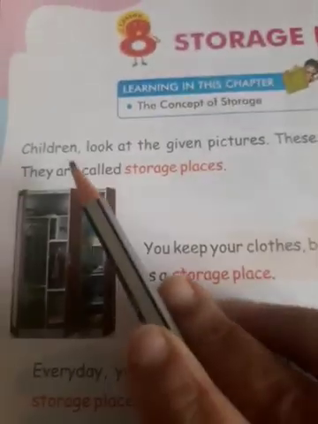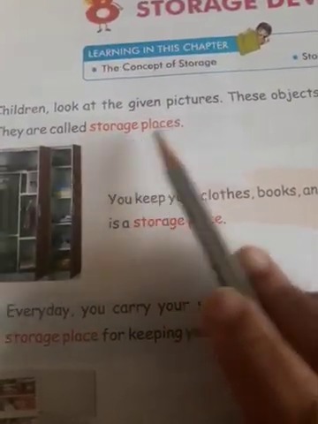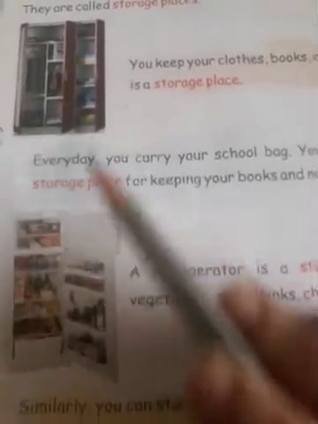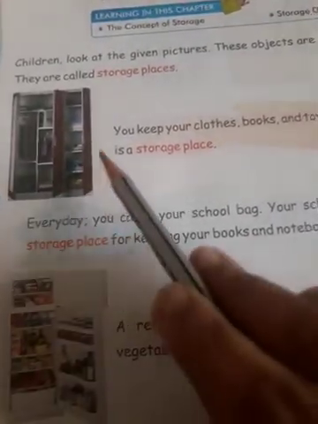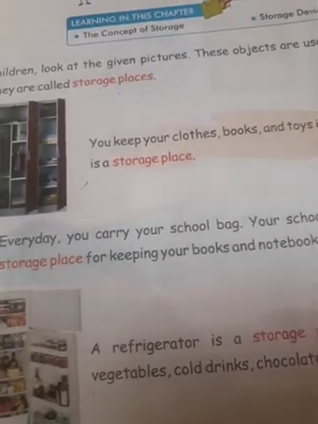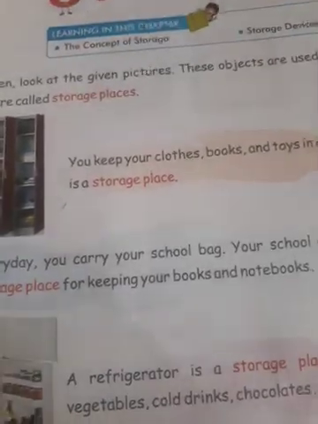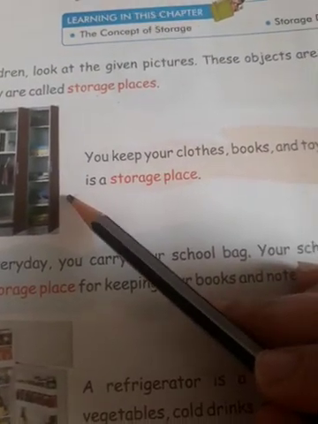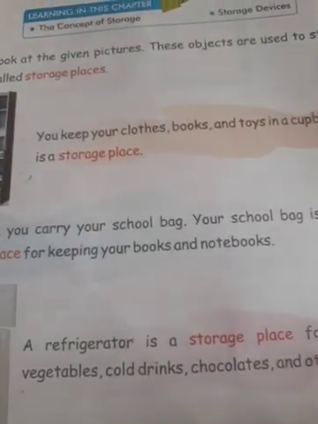Now listen carefully. Children, look at the given pictures. These objects are used to store things. They are called storage places. Now look at this. This is a cupboard, refrigerator, school bag. These are the objects. And why do we need them? How do we use them? We use them to store our things inside them, right? So we store our things, so they are called storage places. Cupboard is a storage place, refrigerator is a storage place, school bag is for storage.